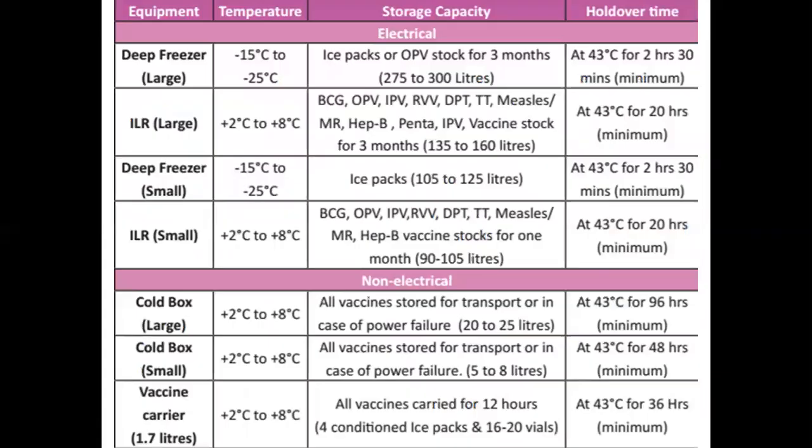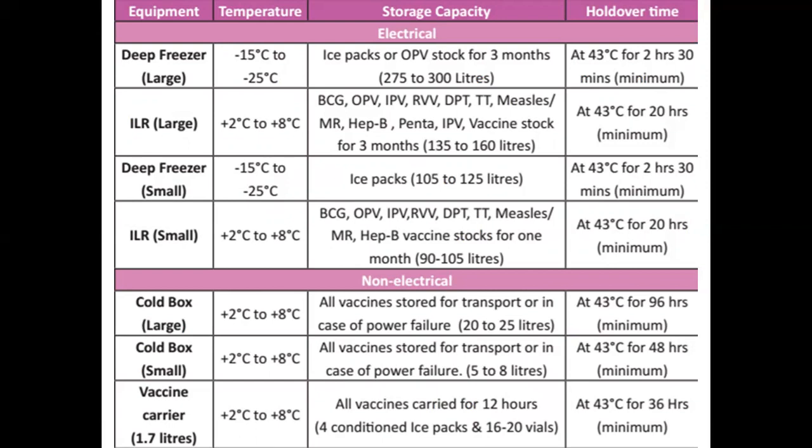So this is a summary of all the equipments which are used. Deep freezer, the temperature which is required, and the capacity and the hold out time. As you can see, the hold out time is more for the ice-line refrigerators. It is more even for the cold boxes. The temperature required for the deep freezer is -15 to -25 degrees Celsius. For the ILR, it is +2 to +8 degrees Celsius. For all non-electrical equipments, the temperature is +2 to +8 degrees Celsius.